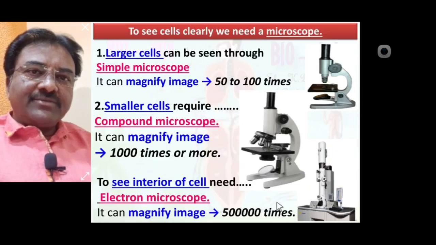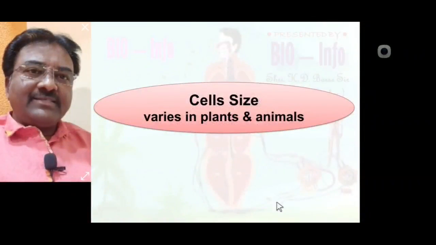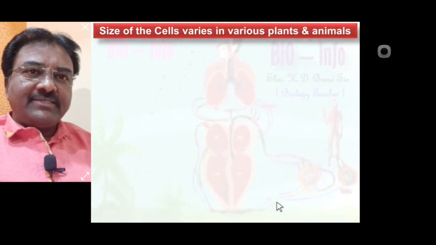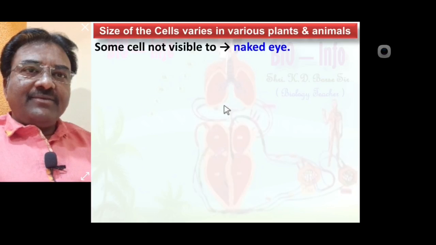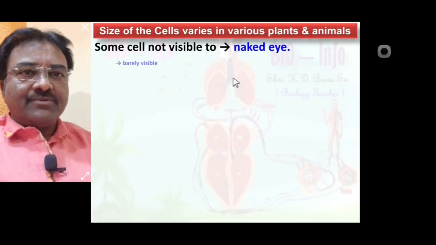Hope that you understood everything. Now we learn cell size varies in plants and animals. Some cells are not visible to the naked eye because they are microscopic.